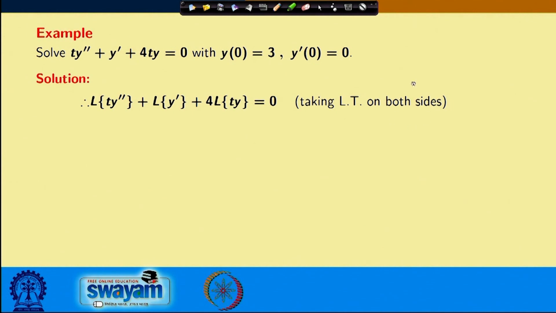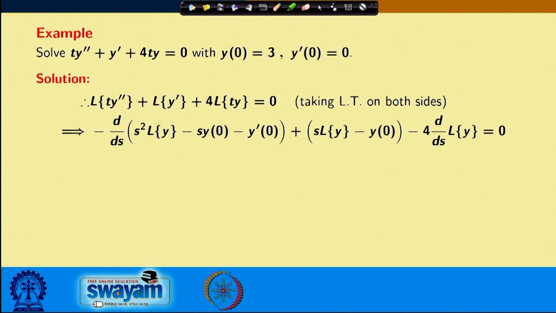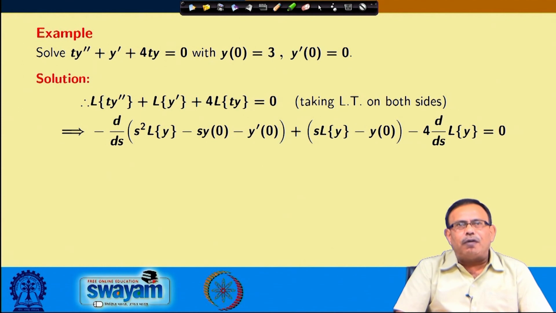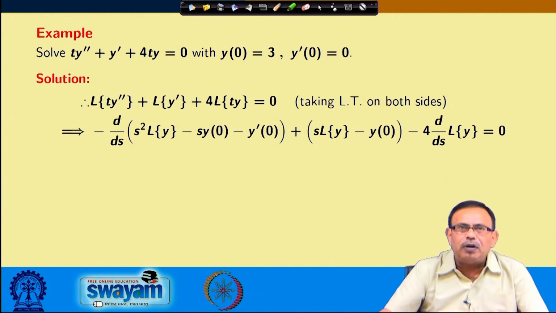So, you have the Laplace transform of t y double dash plus Laplace transform of y dash plus 4 times Laplace transform of t y, equal to 0. As I told you, Laplace transform of t y double dash is nothing but minus d/ds of Laplace transform of y double dash.